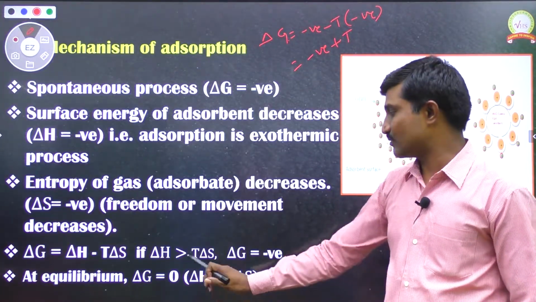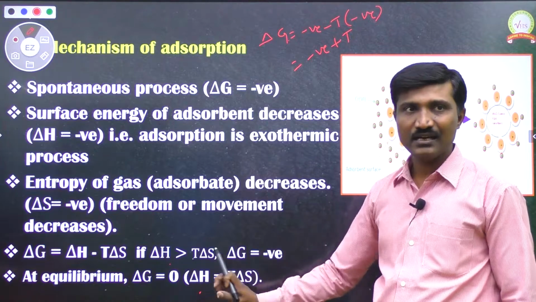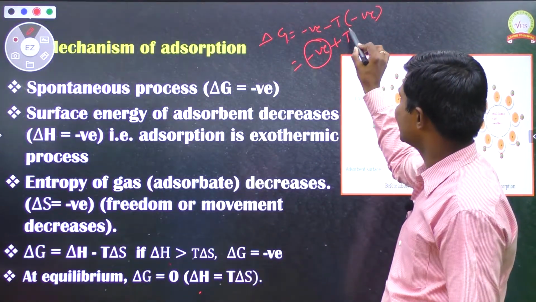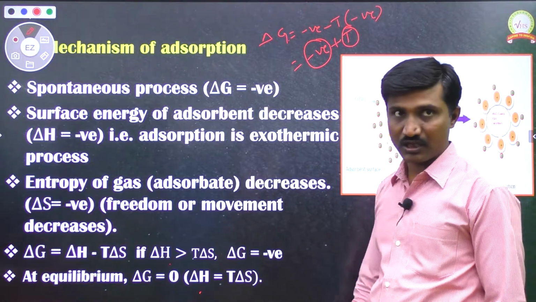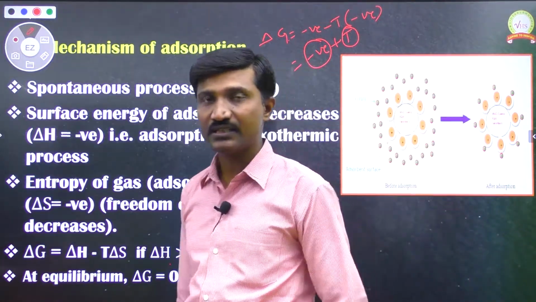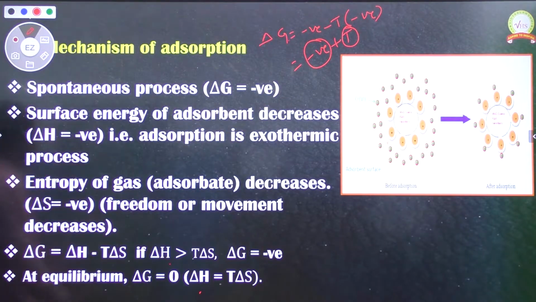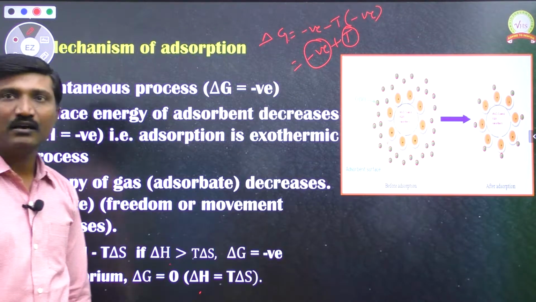But in adsorption process, delta H is more than delta S, so that this negative part is more than positive part, so that overall value of the delta G is negative. That's why adsorption process is taking place as a spontaneous process.